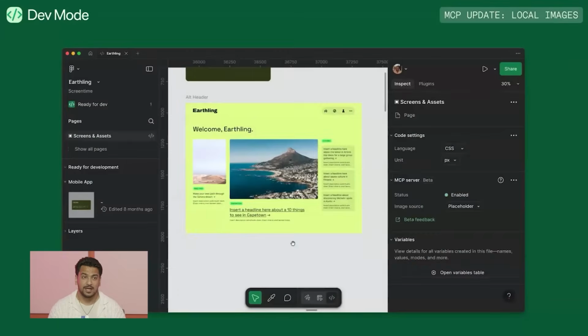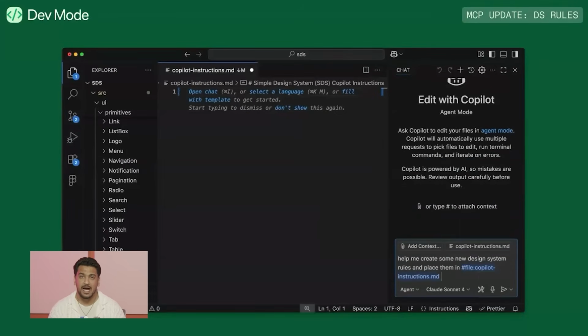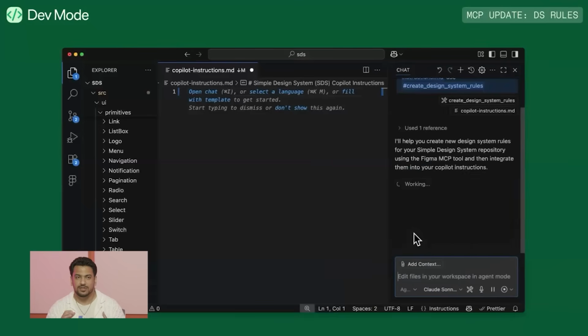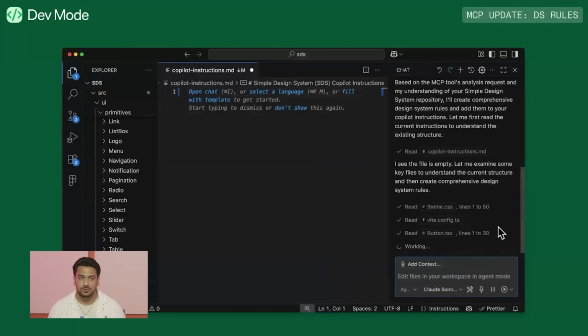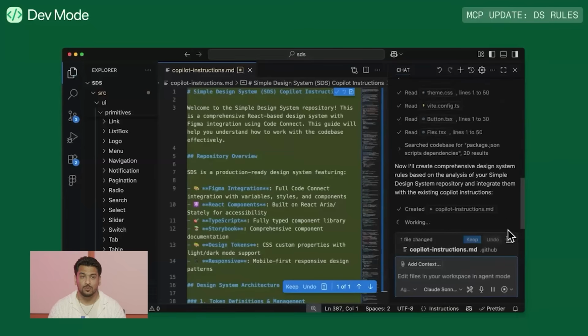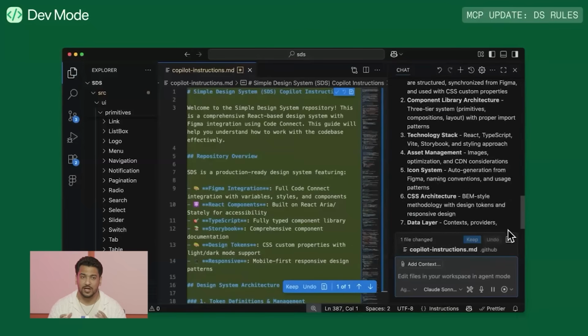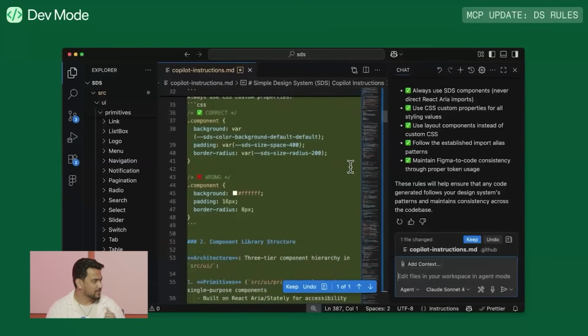And last but not least, we've heard that teams are looking for guidance on how to get the most out of the MCP server. Now, this is where a rules and instructions file comes in handy, and we've added a new tool to help you create design system rules. With this tool, the MCP server will help you build instructions to help your agents consume your design system more consistently. How do you feel about rules, Miggi?